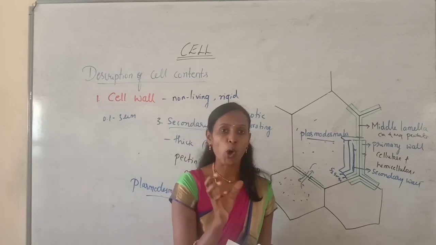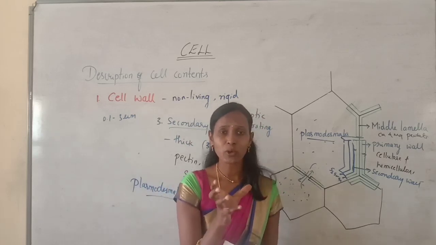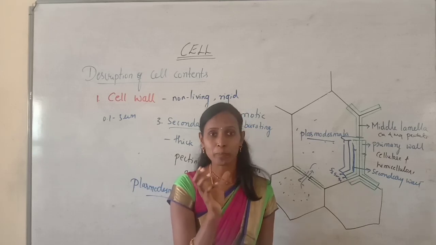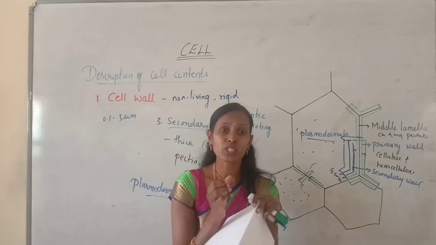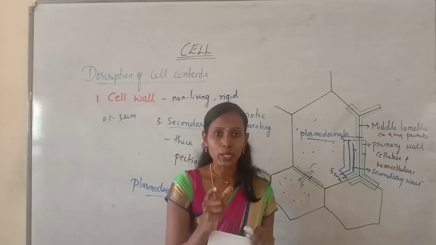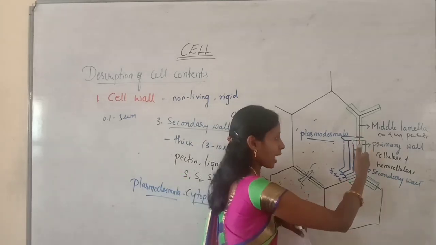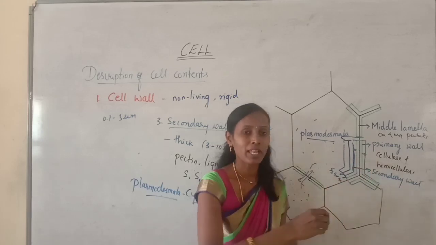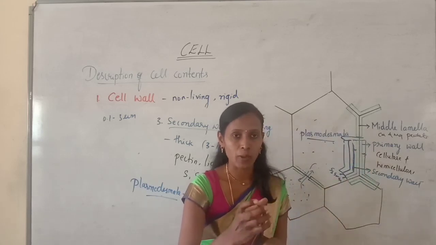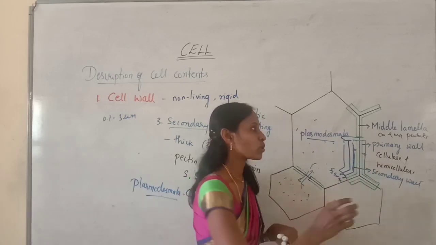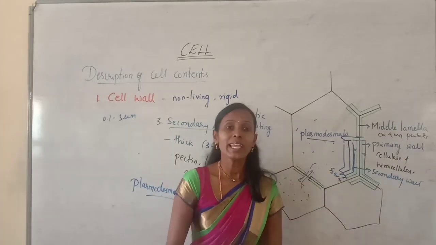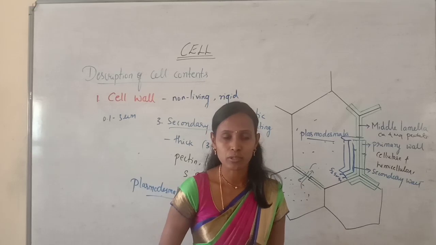When you look at the raw mango it is usually hard because of the calcium and magnesium pectate which holds the cells tightly together. But when that calcium and magnesium pectate present in the middle lamella partially dissolves, it helps for the ripening of fruits.